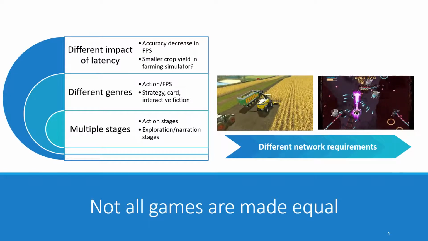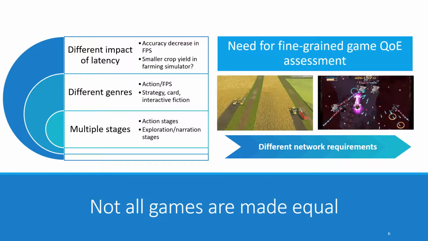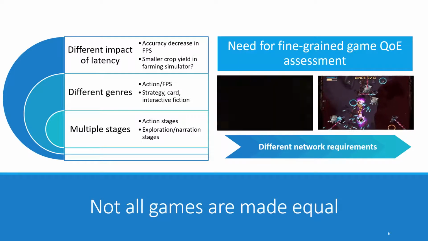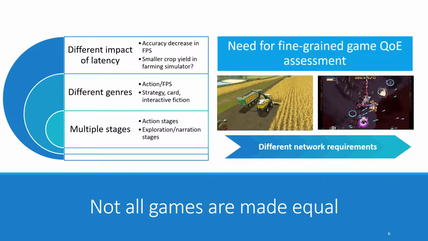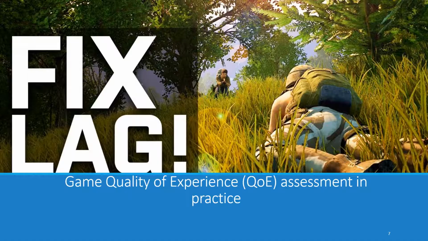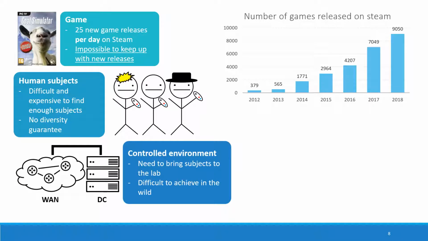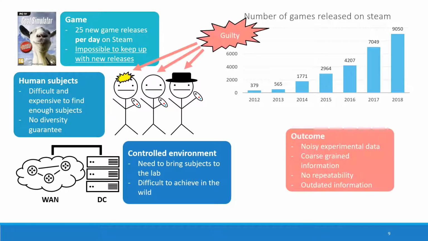To solve this issue, one must perform fine-grained quality of experience assessment in function of network parameters. Traditionally, game QoE assessment is performed by measuring the mean opinion score or the performance of human players playing a given game in a controlled environment. This approach is known for being unreliable and leading to no repeatability and noisy data, which is mostly the fault of human subjects employed in the experiment.